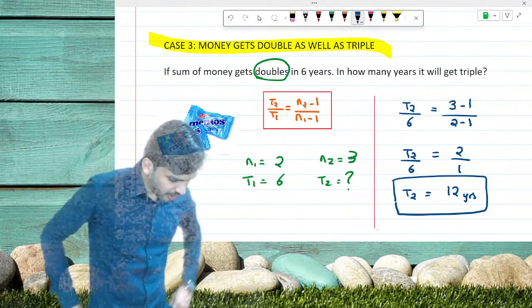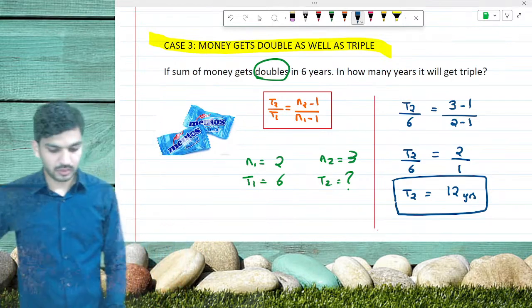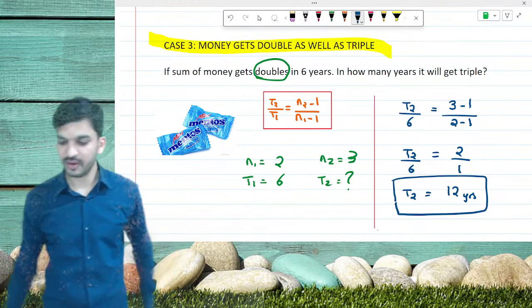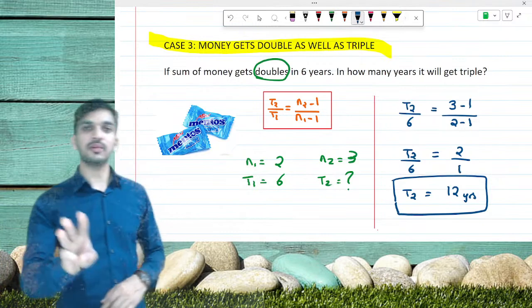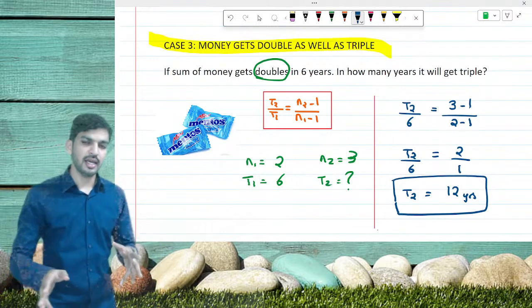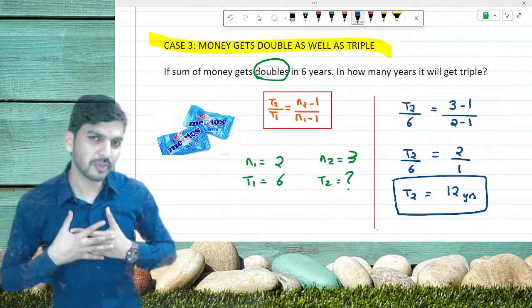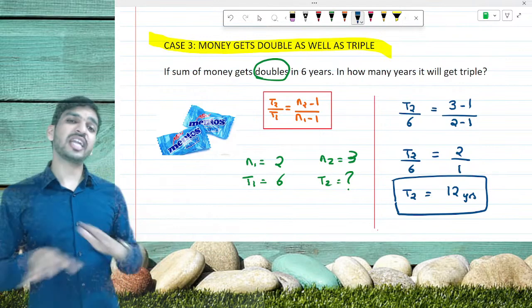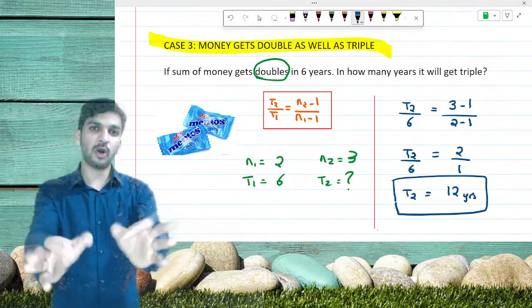Jitendra, Pranav, Harini, Yash, Prateek, Pushpa, Kishan. Yes, very good. A clap for all of you. So it's very easy, correct? Only these 3 types of sums you are going to face. Yes, there is compound interest also, but there also we have some tricks. There is annuity also, there also we have some tricks. So now time value of money is going to become the simplest chapter for all of you.